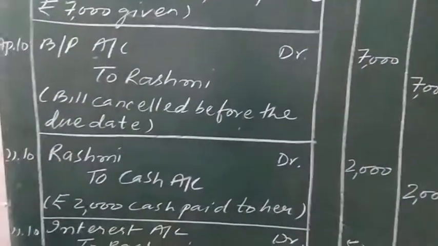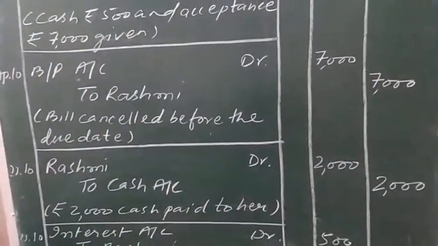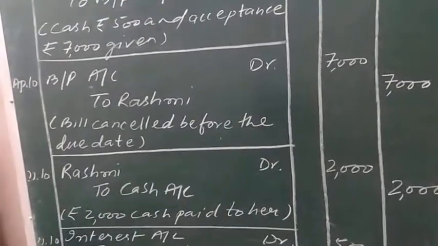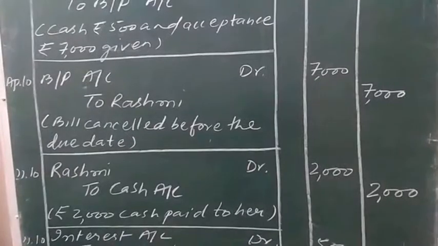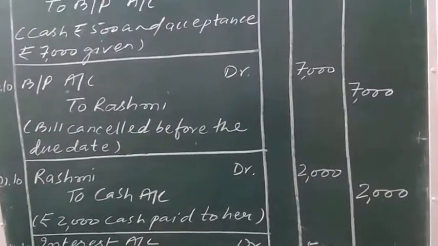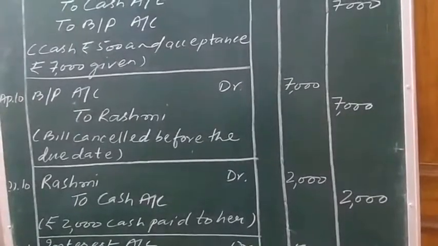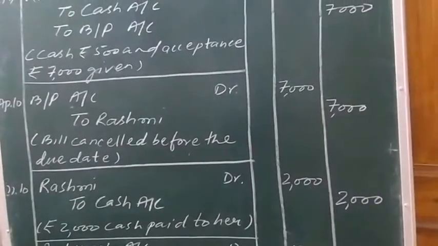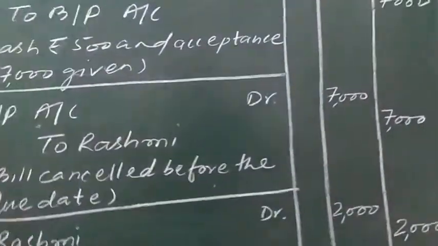You can see Rashmi is shown by me on the debit side to cash. Cash is outgoing, so the asset is decreasing and hence it will be shown on the credit side. Rashmi debit to cash, 2,000 rupees. Out of 7,000 rupees, 2,000 is paid. How much balance will be left? 5,000 rupees.